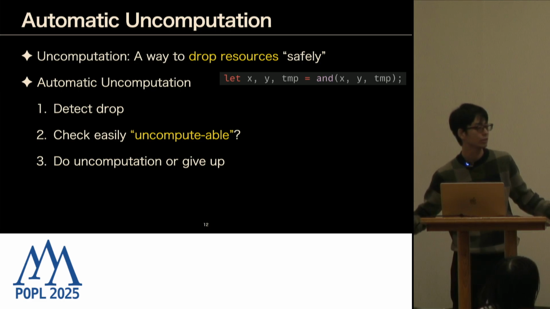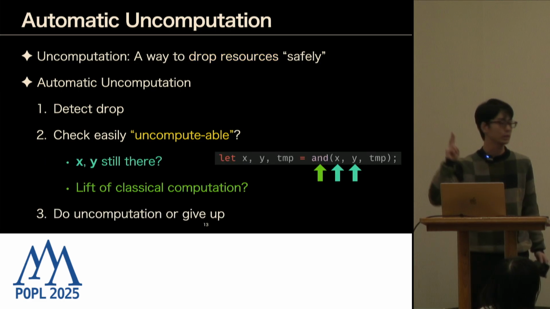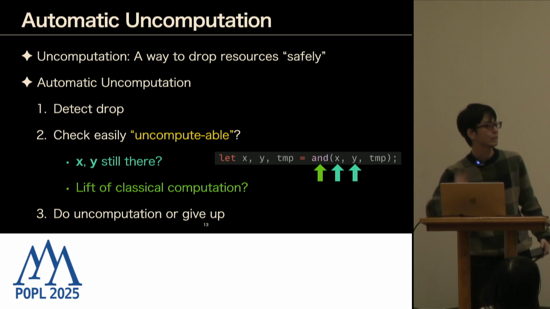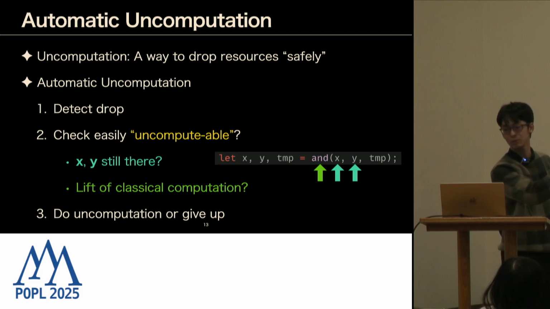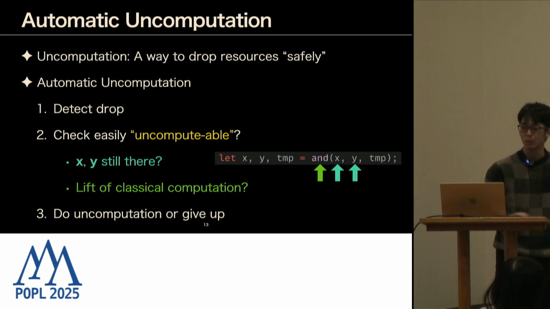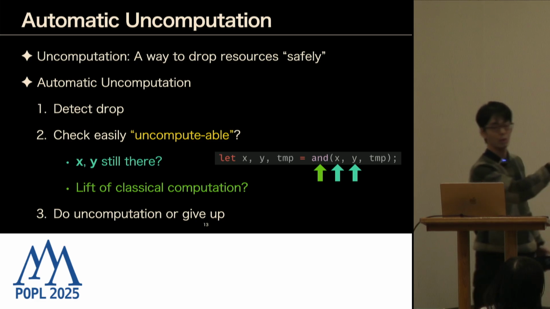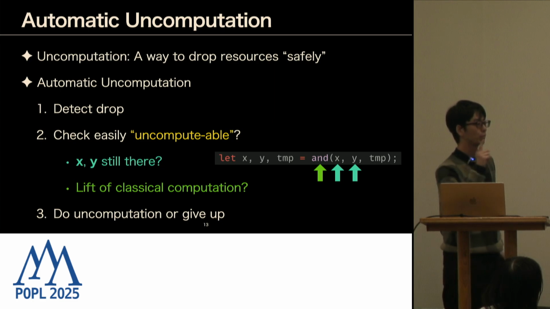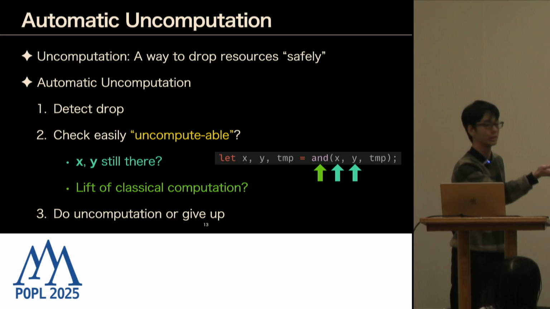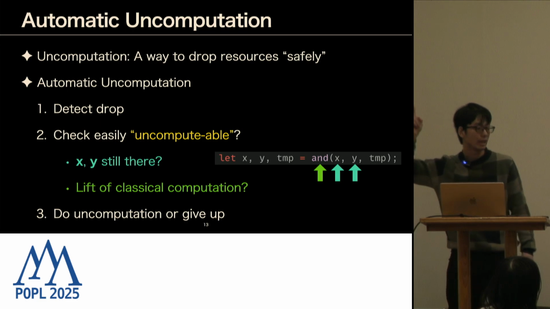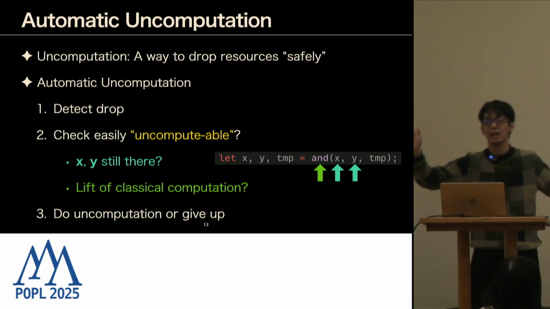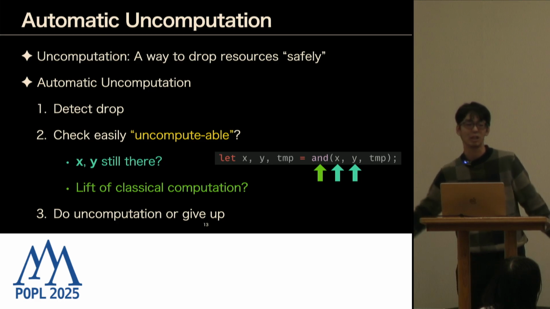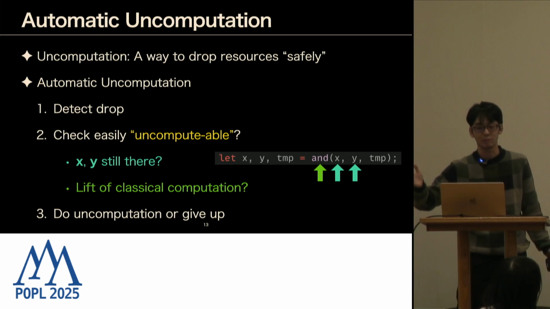Mainly we have 2 points. First, when we want to reset this temp, we actually need to use x and y again. So the first point is that we have to have x and y still alive and unchanged when we want to drop this temp. The second point is that, unfortunately, not every computation can be uncomputed, so we have to have some kind of restriction.